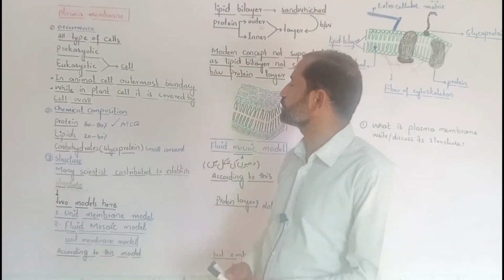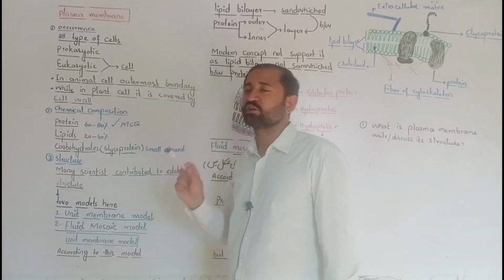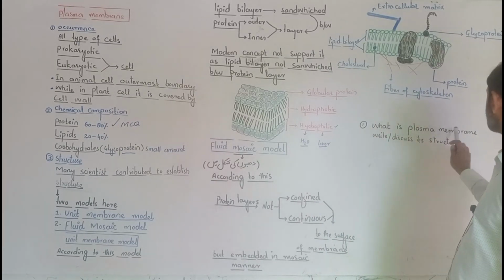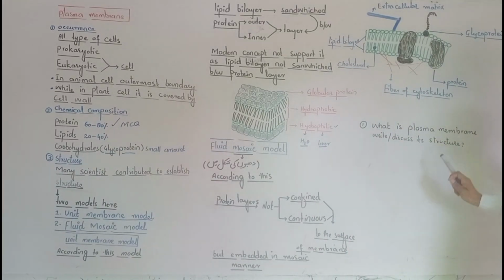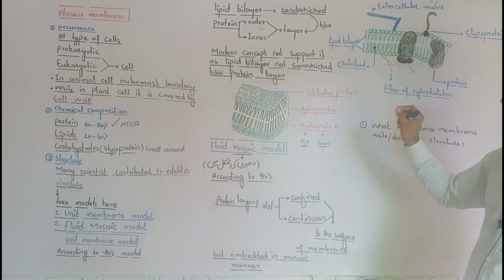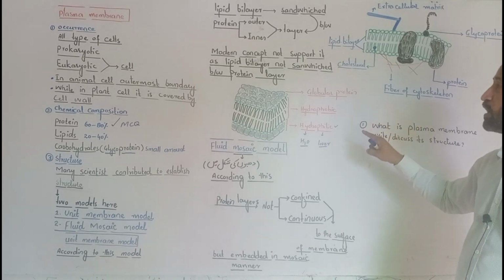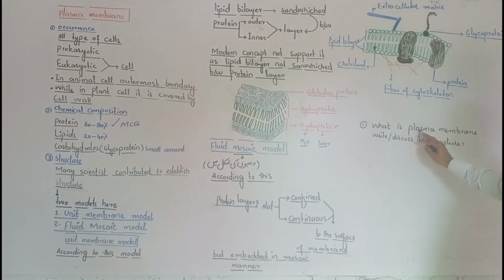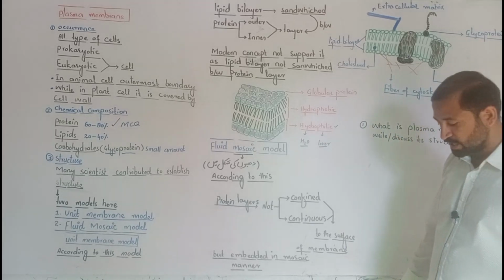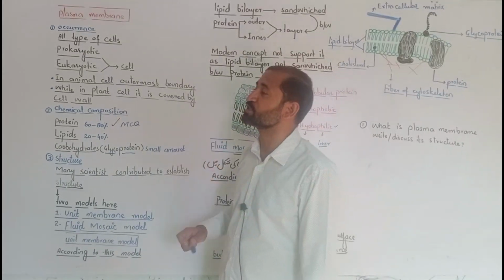Today we are going to discuss the plasma membrane. The question related to this topic is: what is plasma membrane? Write or discuss its structure. If the question is to define plasma membrane and write its structure, then it will cover your answer, and I think it is more than your 4 marks. So it will guarantee that you will get your 4 marks if the question is what is plasma membrane and discuss its structure. That is sufficient for this one.